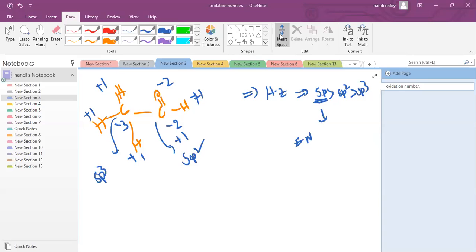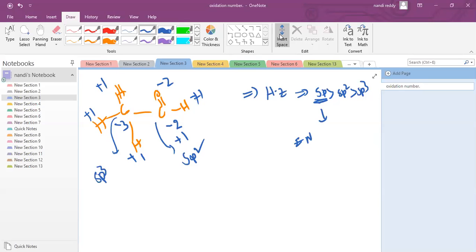This is what we will get, -1, correct. -2. What is the net charge we are getting here? This carbon is -3 plus 1, -2, correct. Now what about this carbon? This is -2, and due to this carbon +1 plus 1. Yes, this is 0. This carbon is +2 -1, they cancel. This is 0.